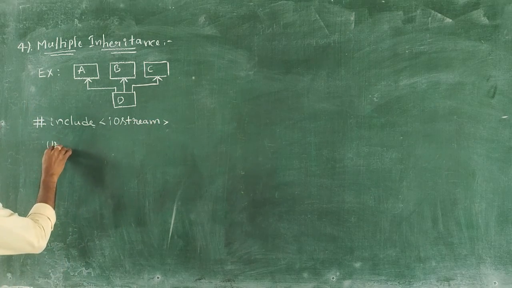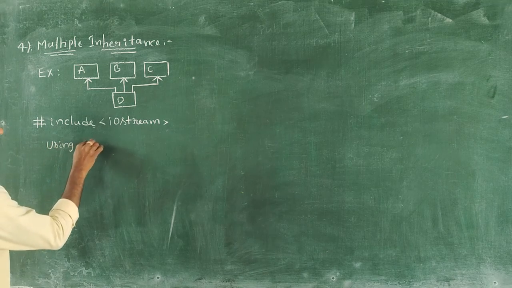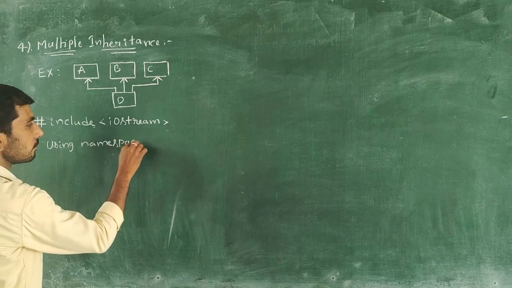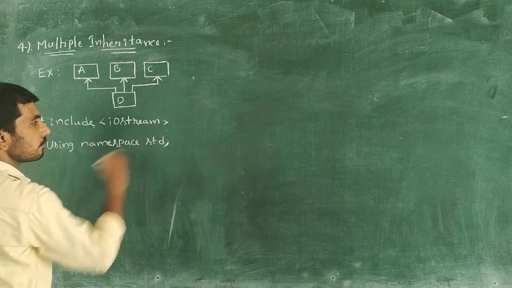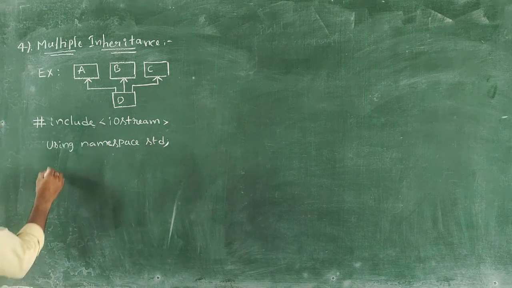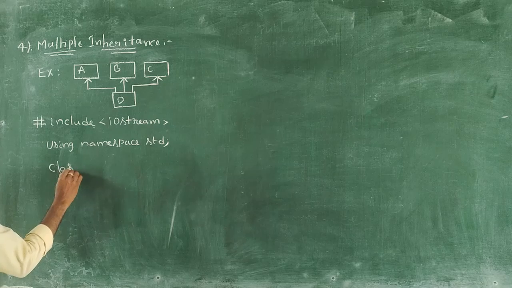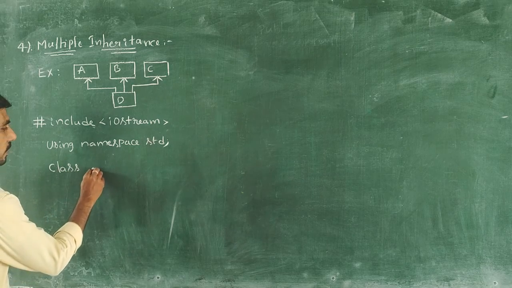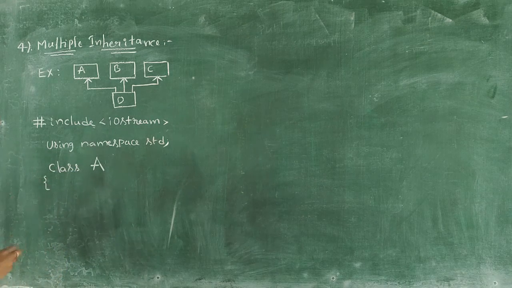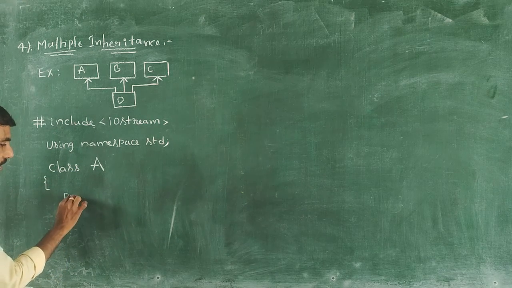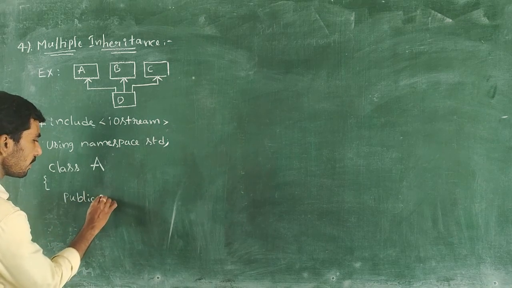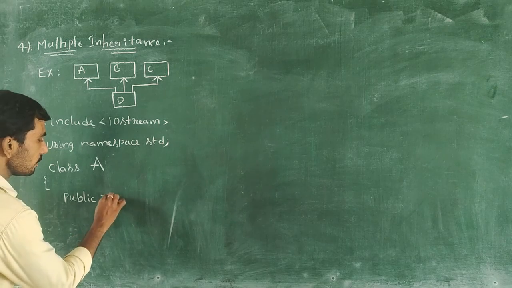Then we use the namespace, using namespace std, the standard library. Then we declare the parent class, and here the parent class name is A. Within this parent class I want to define one simple function, and the function is assigned the public access specifier.